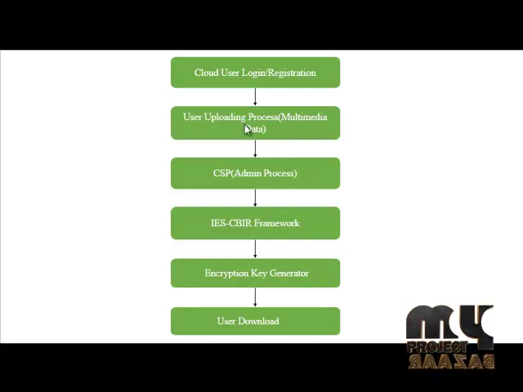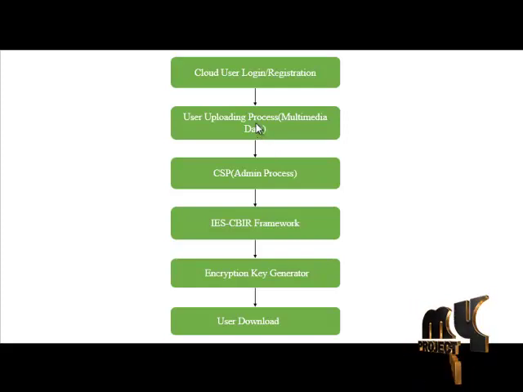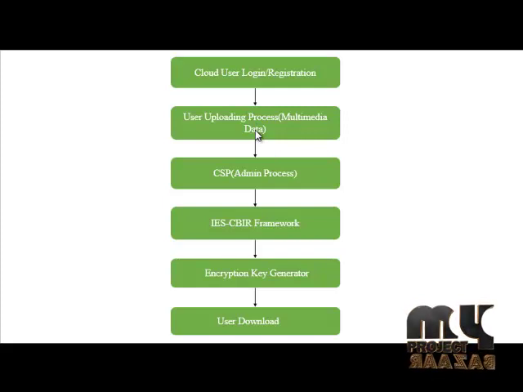The next process is uploading the multimedia data. Multimedia data means videos, files, audio and other files. The user can upload some of the multimedia data. For example, in our process we use images. So the user uploads image data in this cloud computing framework. The CSP provider verifies these images, generates the encryption process and gives an encrypted key. Next the data is successfully uploaded.